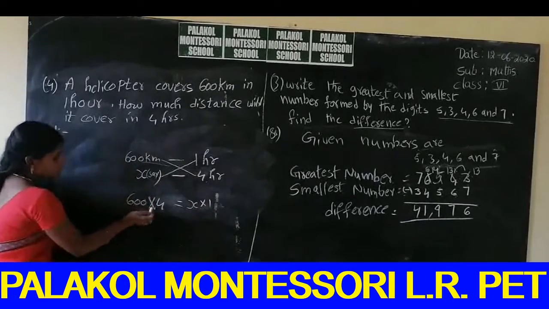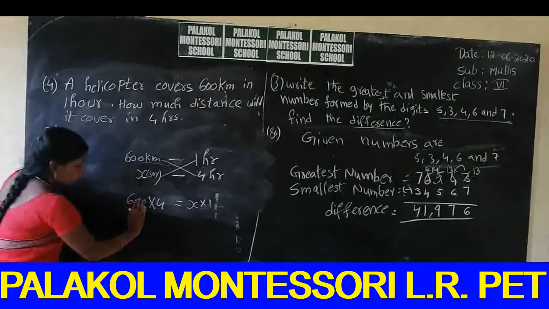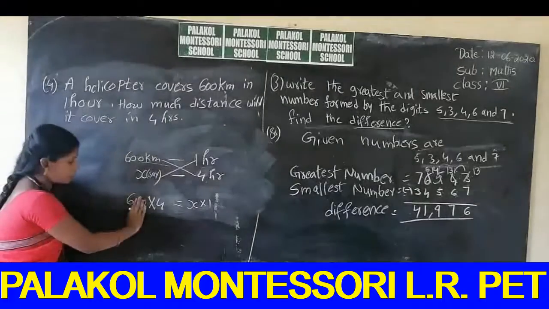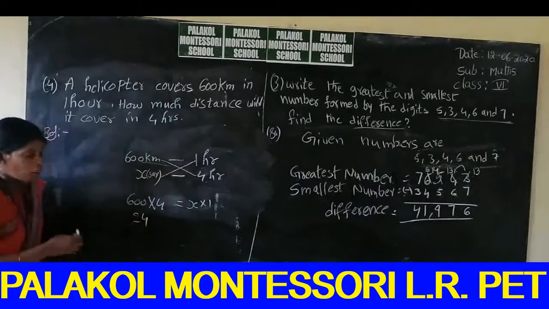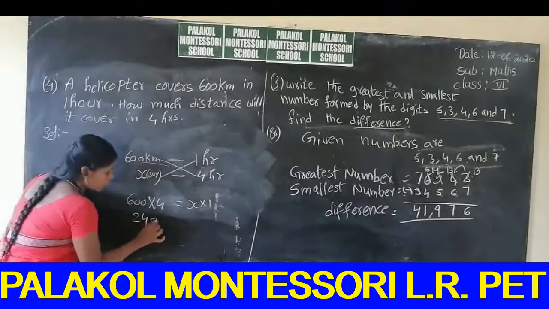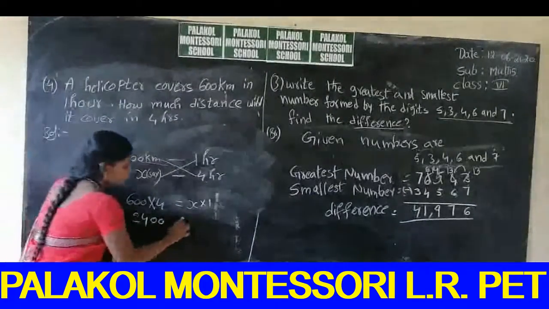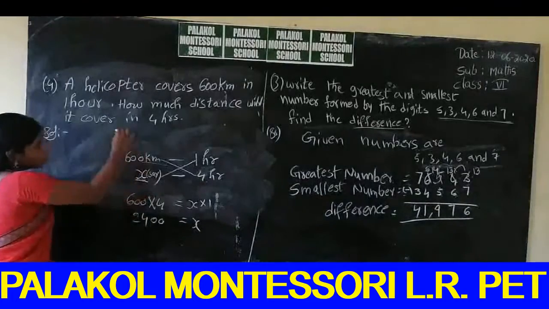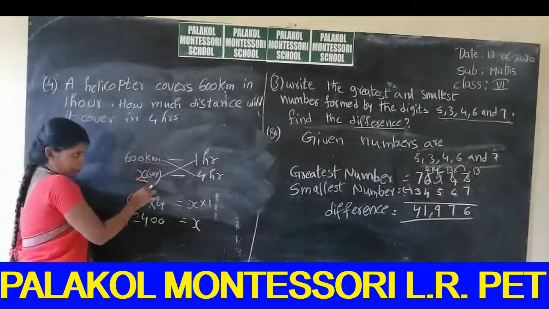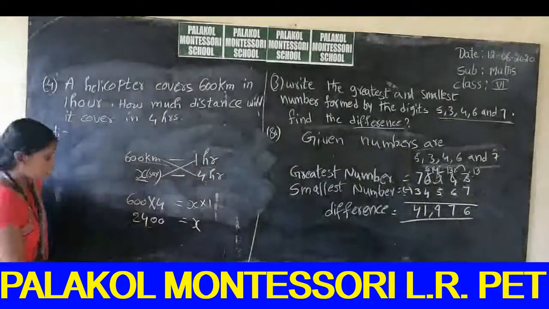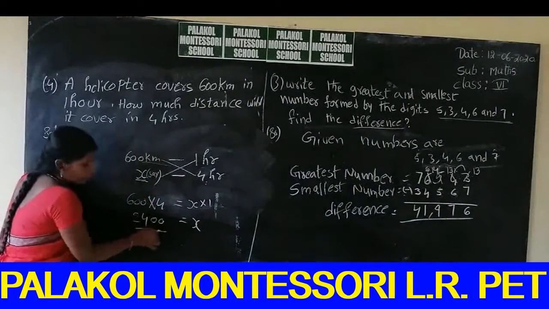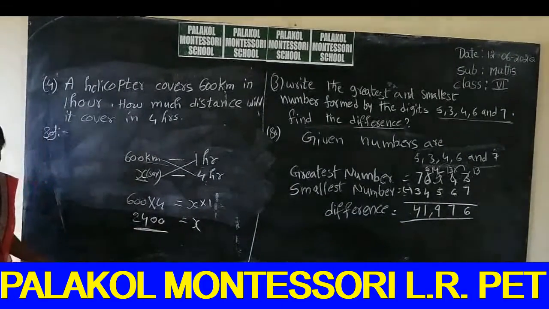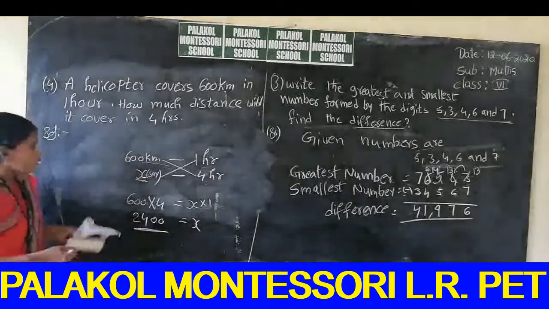For 6 fours you can cancel these two zeros. 6 fours are 24. How many zeros did you cancel? 2 zeros. So you write 2 zeros, equal to x ones are x. So x means the distance covered by the helicopter in 4 hours. How much distance is covered? 2400 kilometers is covered in 4 hours.